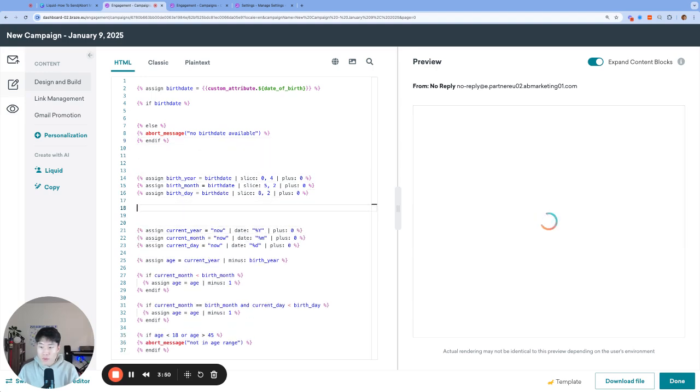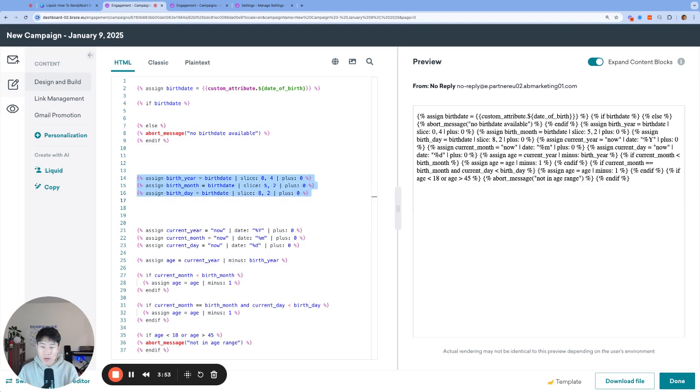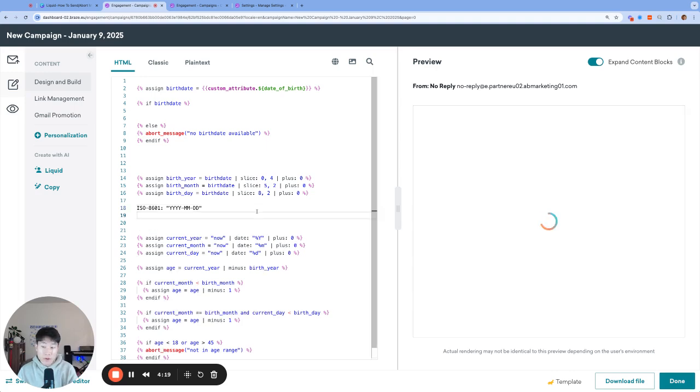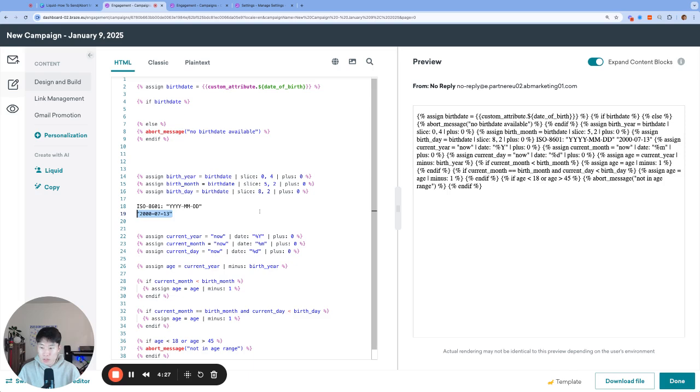So here we are breaking down our birth date into 3 parts: year, month, and day. But what's with all this slicing? So first, before we look into the slice filter, we need to understand the structure of the birth date data, which is going to be an ISO 8601 format, which is in the format YYYY-MM-DD. So an example value behind the variable birth date could be 2000-07-13. So this is someone who's born on July 13th in the year 2000.